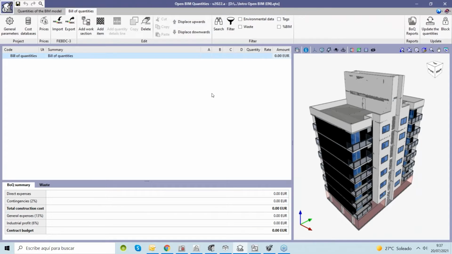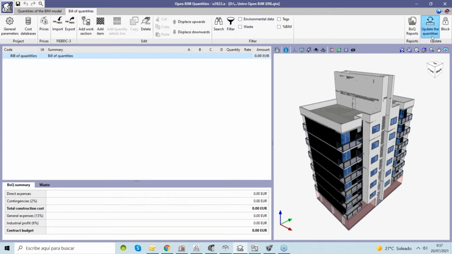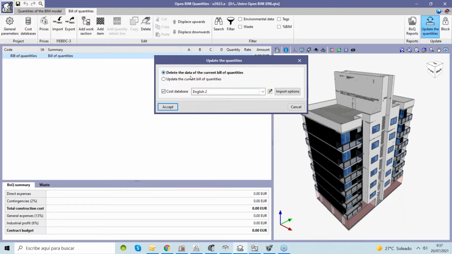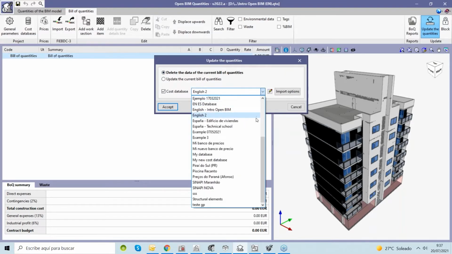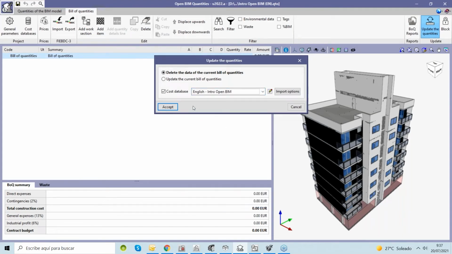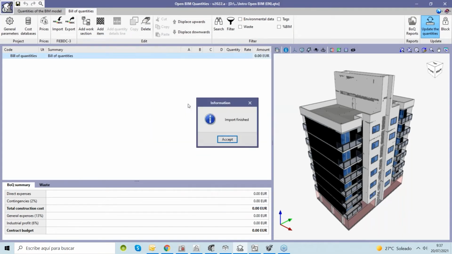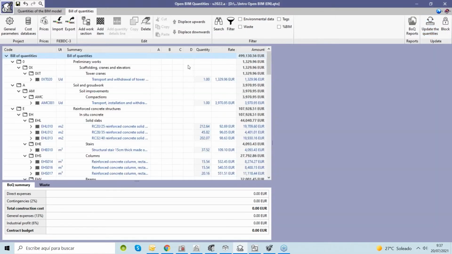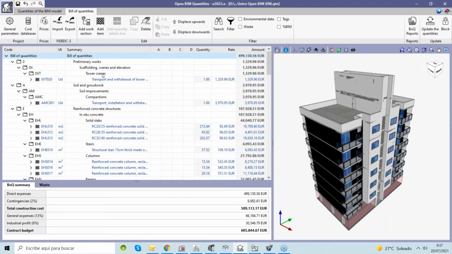But I think the most interesting tool of this application is this button here, update the quantities. With just some clicks, we can select which price database we want to use, for example this one, and we can accept. And in some seconds, we will automatically generate the view of quantities of our building.